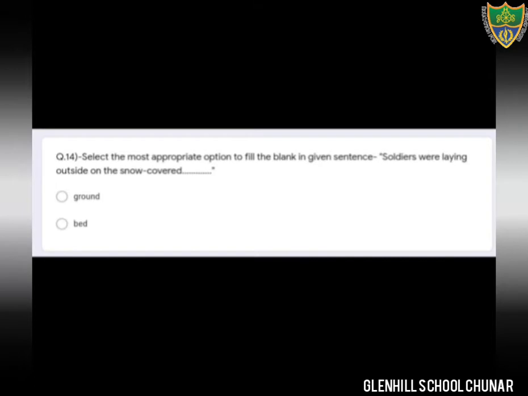Come to the next question. Question number 14. Select the most appropriate option to fill the blank in the given sentence. That is also fill in the blanks. Soldiers were laying outside on the snow covered. There are two options you have to fill. You have to select only one. On the ground. That is the correct option. Option number first is the correct option. Soldiers were laying outside on the snow covered ground is the correct option. Okay students, come to the next question.